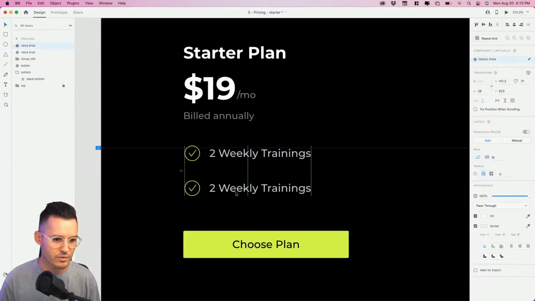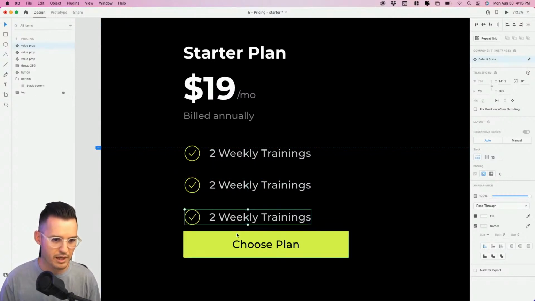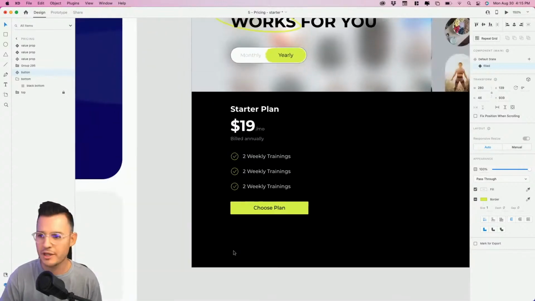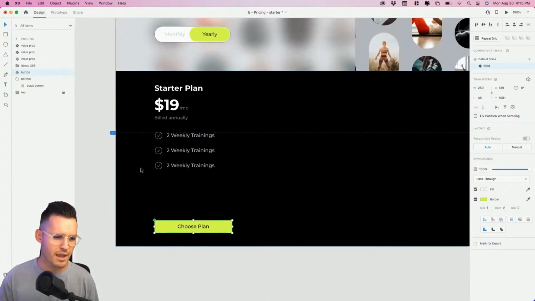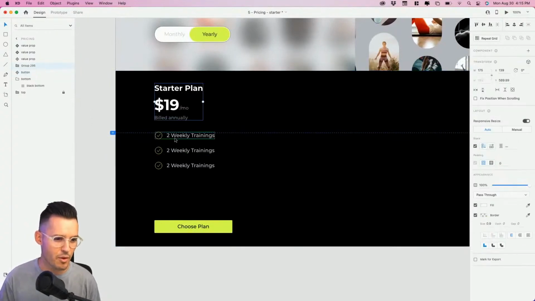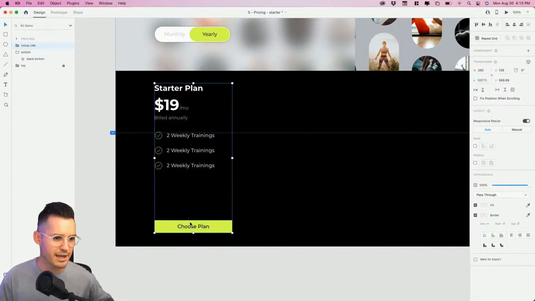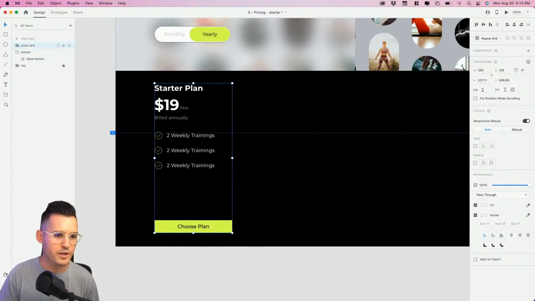Okay, with that being said, we should be able to duplicate a few of these out here. Let's go 28 pixels in between and duplicate another one. And let's say for your first one, that's all you get. That's all you're getting here, folks. You're just getting 3 options, and this all looks really good. So I'm gonna grab everything we have so far, group it together, okay? And I'm gonna call this a price card. It's not actually in a card, but it is kind of acting like a card.